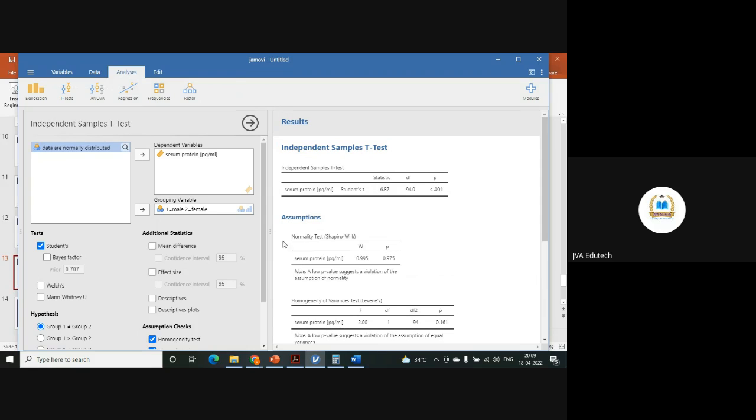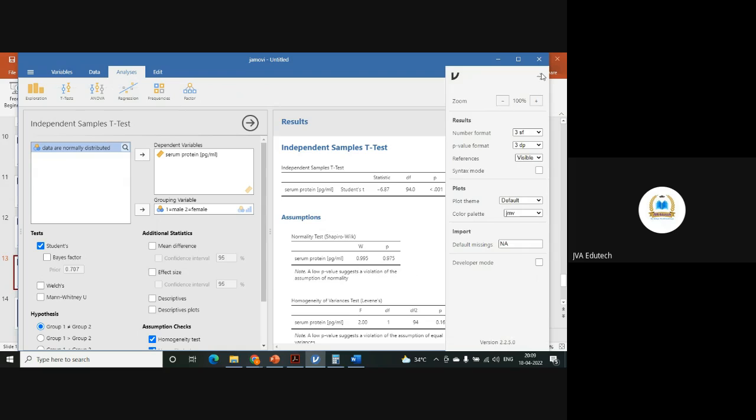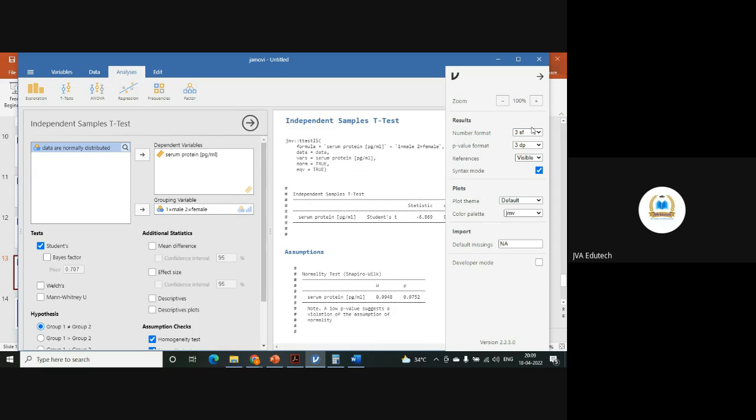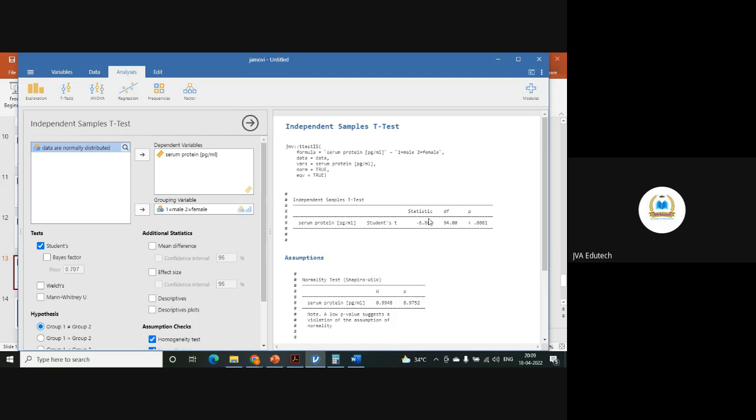Now, whatever we have done, let's say you want the R codes for it. So select on these three dots and here click syntax mode. And here you will get, before every output, the R code that is involved in this.